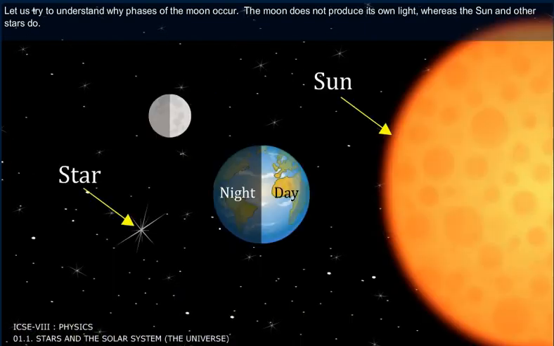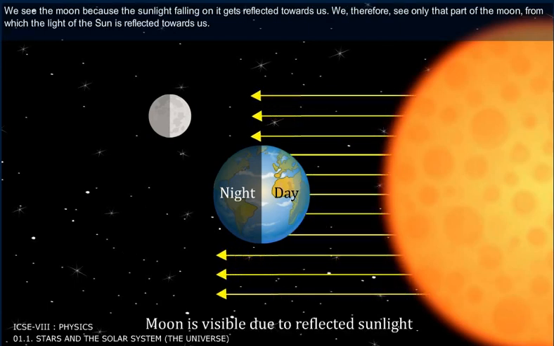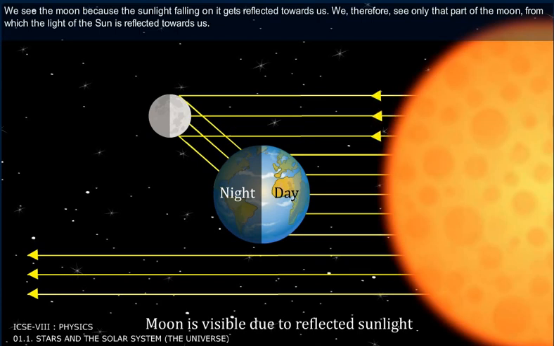The moon does not produce its own light, whereas the sun and other stars do. We see the moon because the sunlight falling on it gets reflected towards us. We therefore see only that part of the moon from which the light of the sun is reflected towards us.